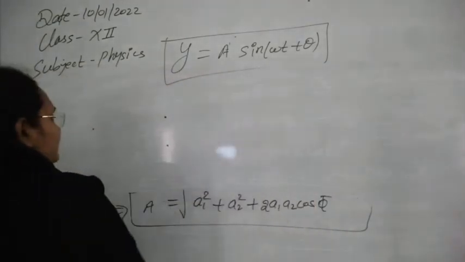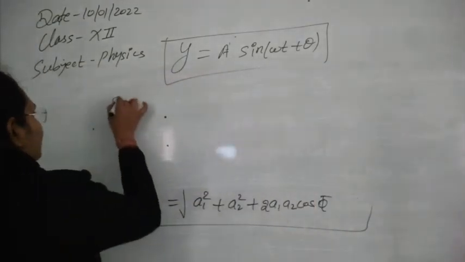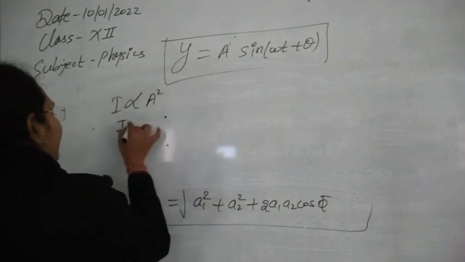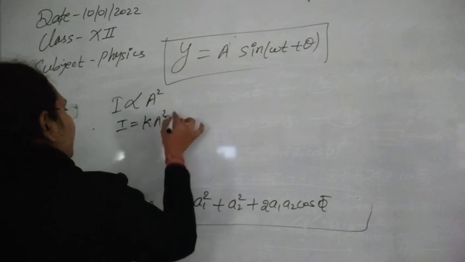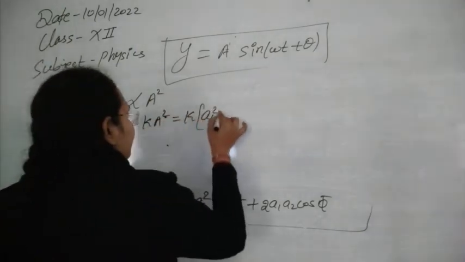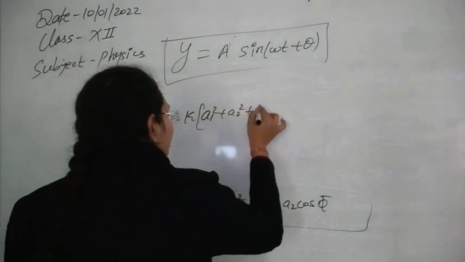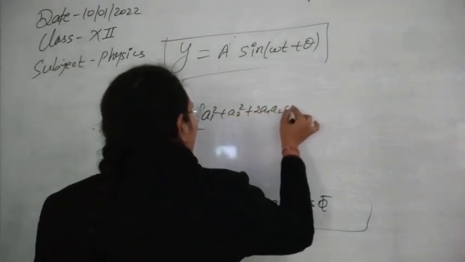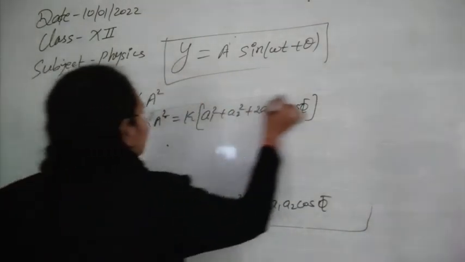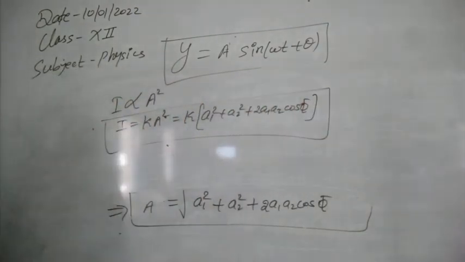So as intensity depends on the amplitude, we can write I is directly proportional to a square, or I is equal to k a square. So we can write here the value of a square, that is a1 square plus a2 square plus 2a1 a2 cos of phi. From here this is the value of intensity of the wave that we will get now.